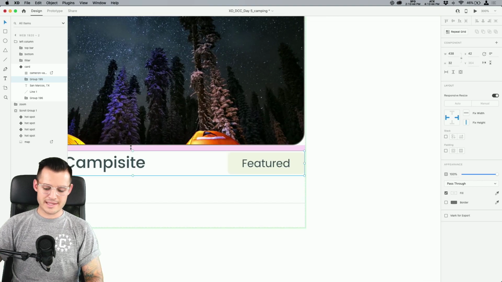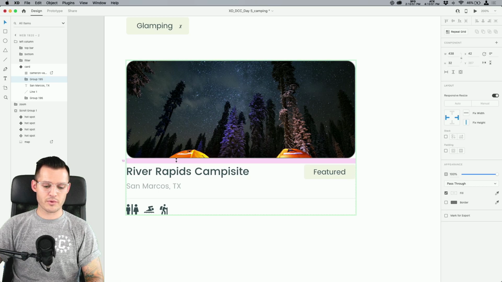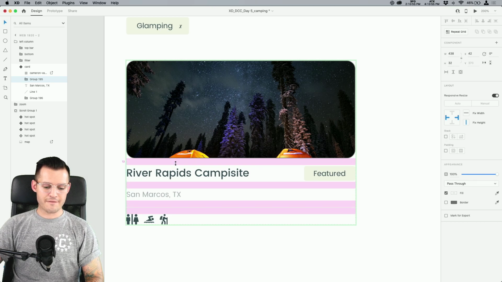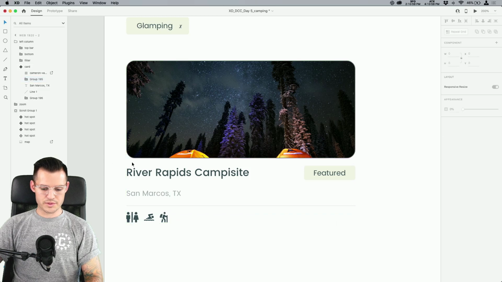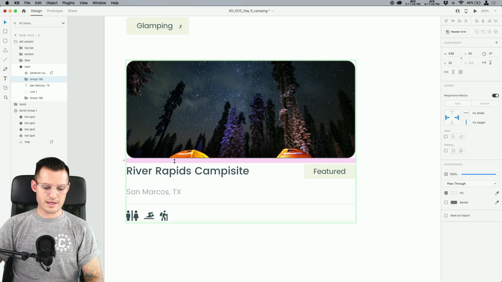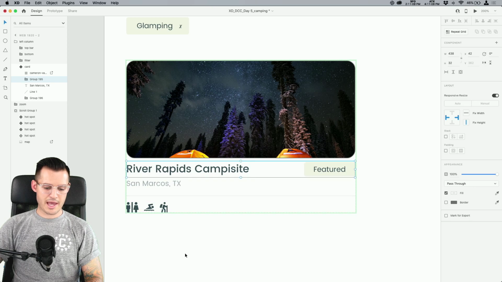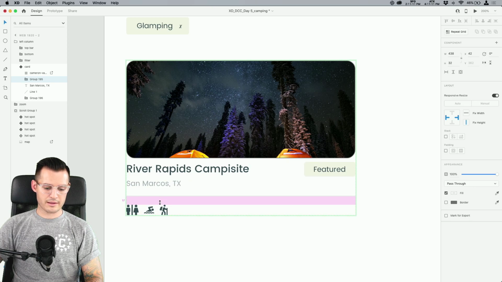Now, why is that important? Well, you're going to see later. We're going to do stacks inside of stacks, but right away, if we want to change the padding from something, we can just grab that padding, similar to a repeat grid, or we can hold Shift and affect all the padding everywhere. Pretty cool stuff. I'm into it. I like it. I like it a lot. So we'll rework a little bit of this padding. We definitely want less padding there and maybe a little bit more padding there, okay?